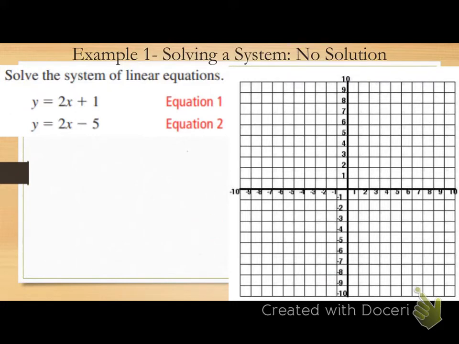Okay, what do I need to happen in order for me to be able to use substitution? We don't remember. I need to solve one of my equations for one of my variables, right? Doesn't matter which variable. Do I already have one solved for a variable? Yeah. Both of them have y by themselves, right? They're both solved for y. So I do have one of them solved for a variable, correct?